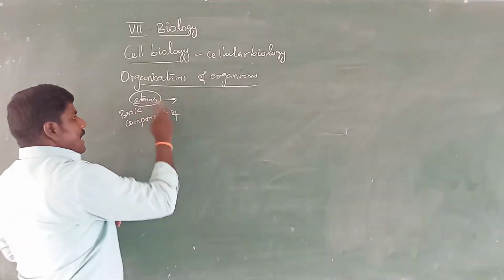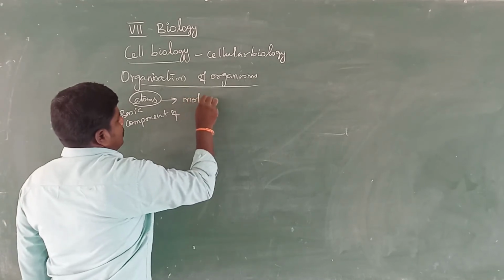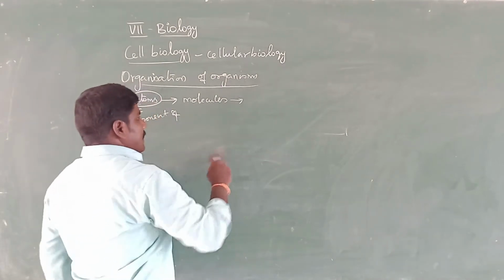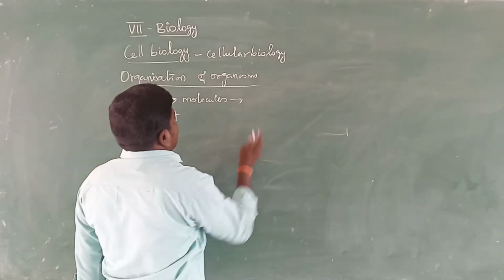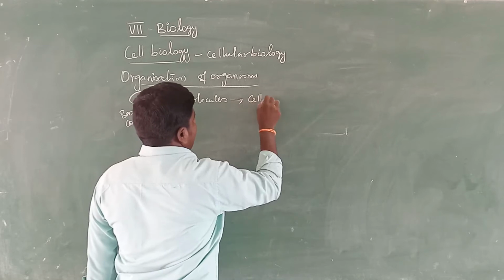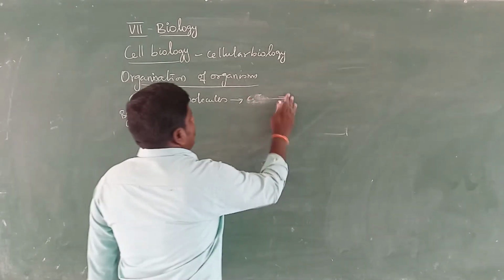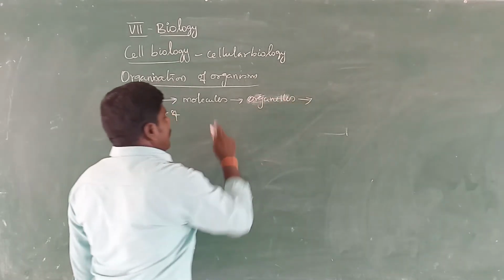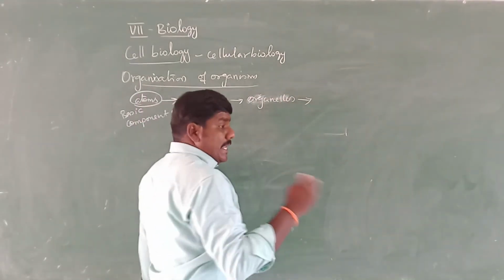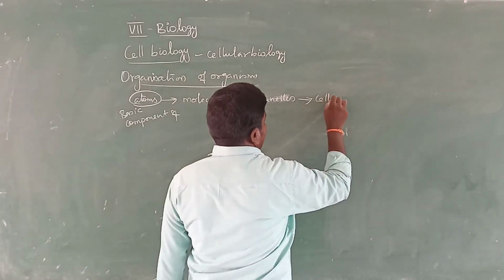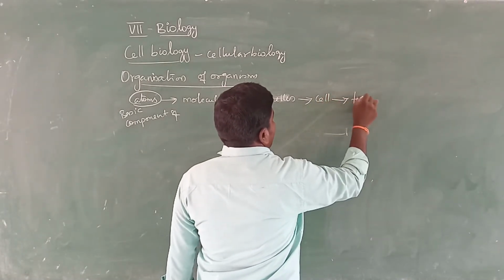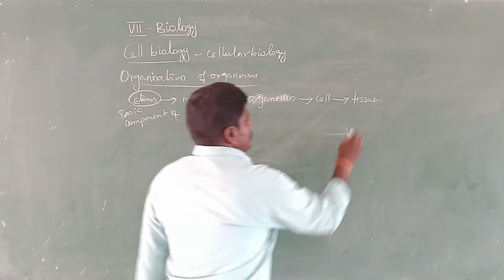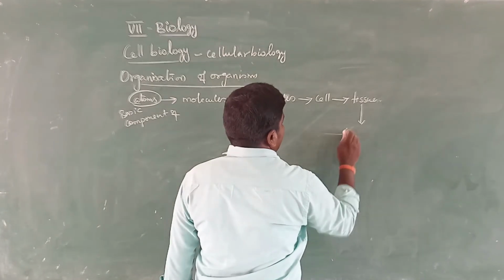Many atoms form molecules. Groups of molecules form organelles. Many organelles form a cell. Many different cells form tissue. Different tissues form an organ.